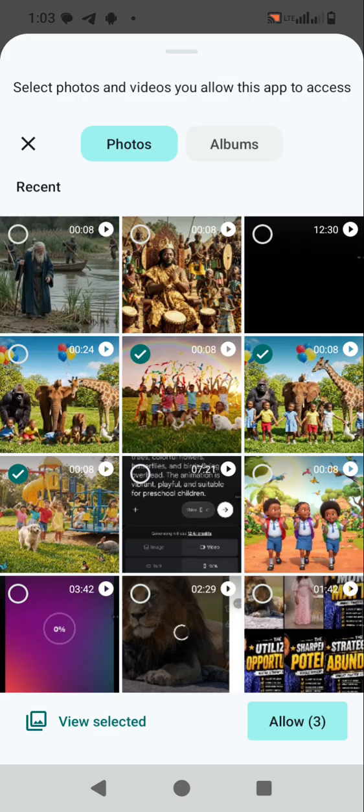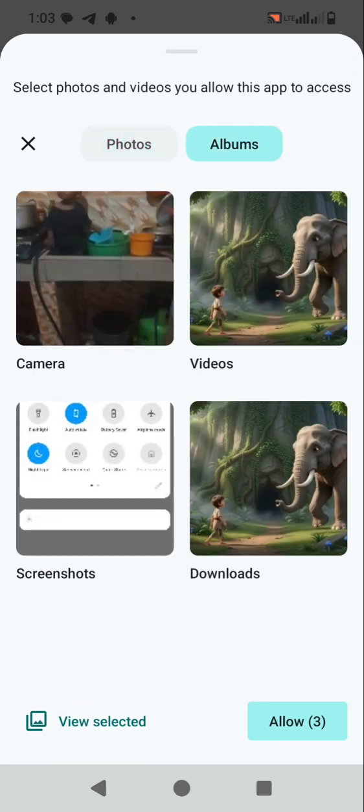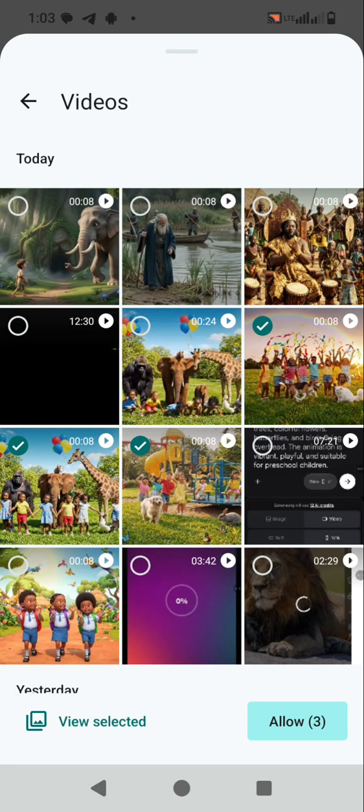So we are here now. We can now go to album. Let's see here. These are the videos. It's here. We pick this. No, we don't pick it in that order. This is the first, this is the second, and this is the third.